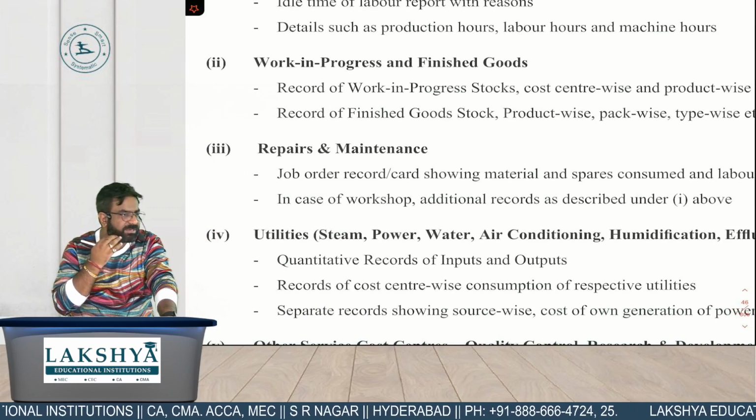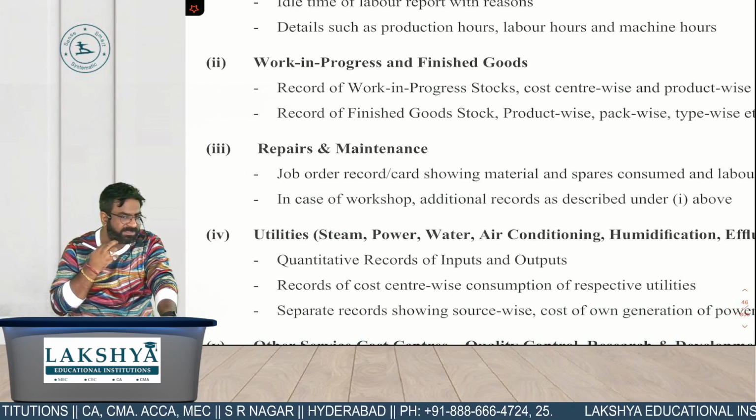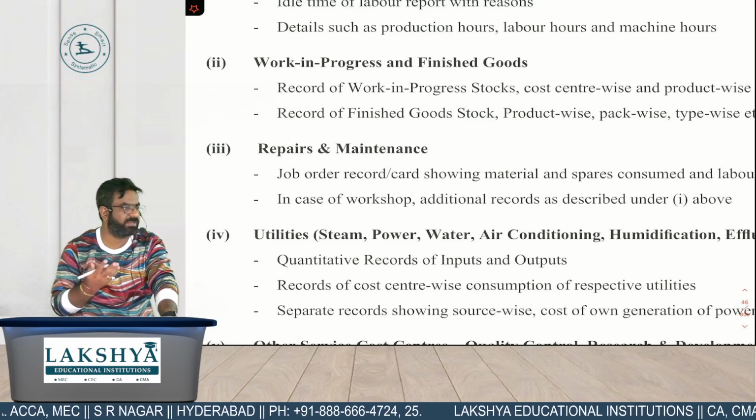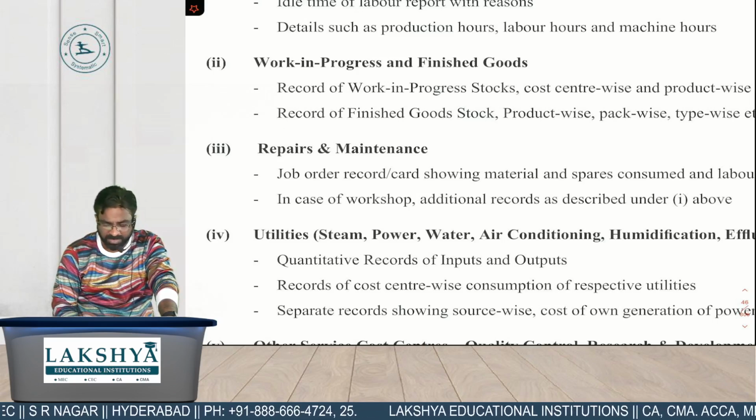Fourth one, repairs and maintenance related. In case they will ask you the example, you can write all these things, right?